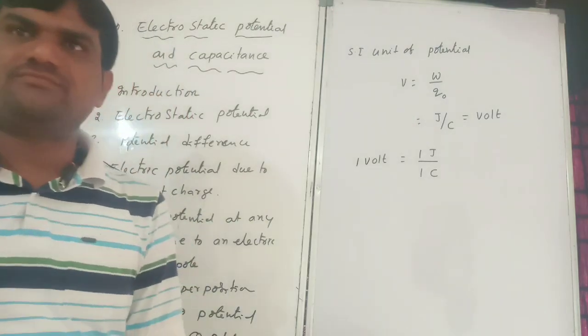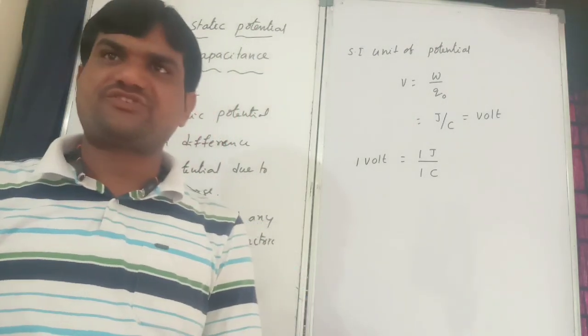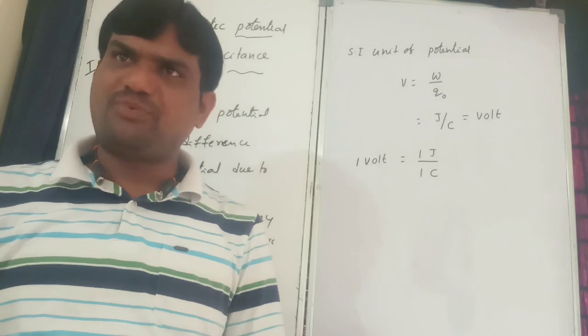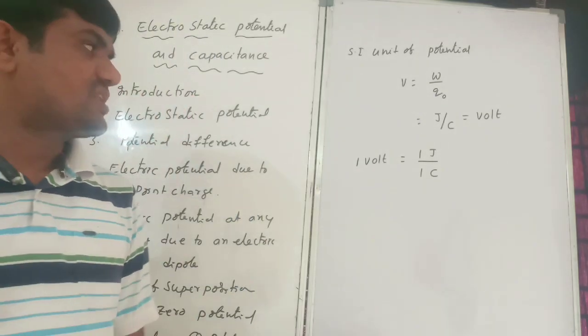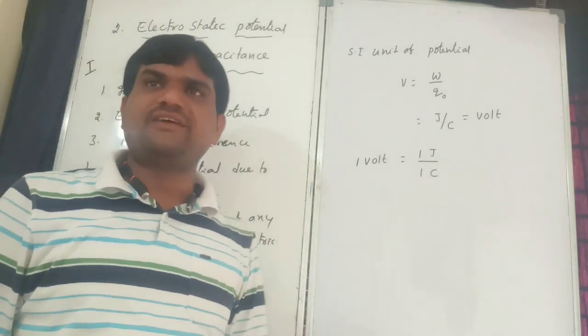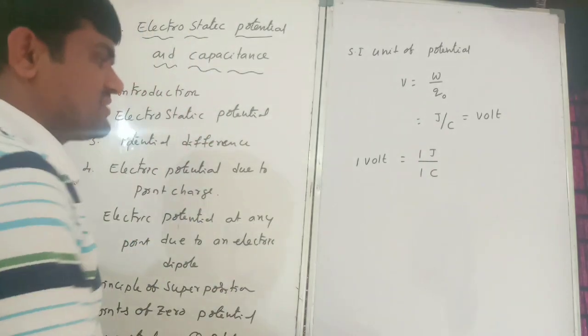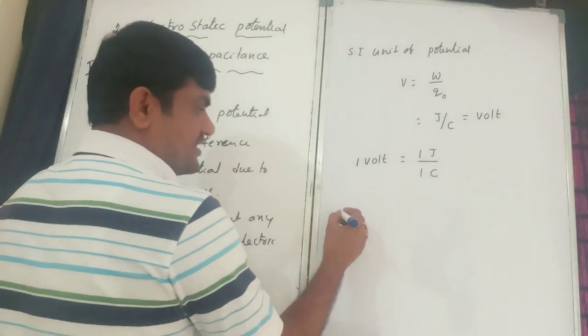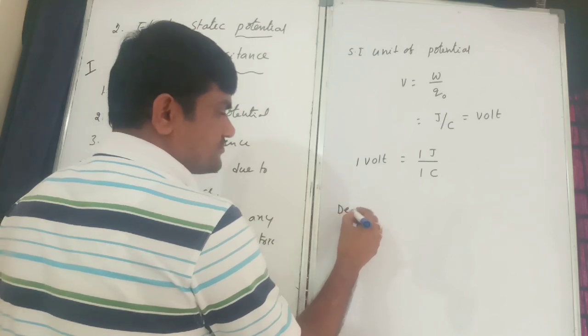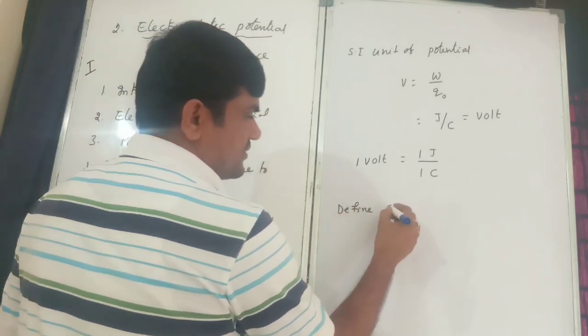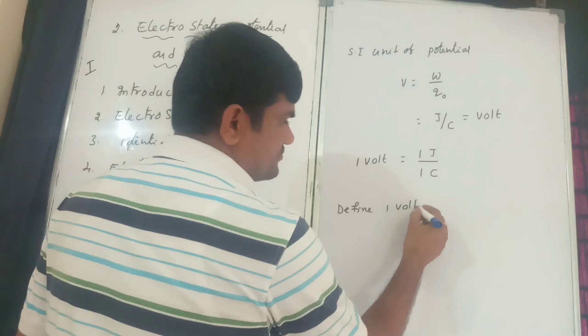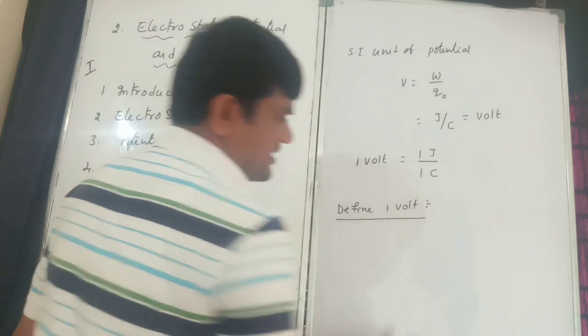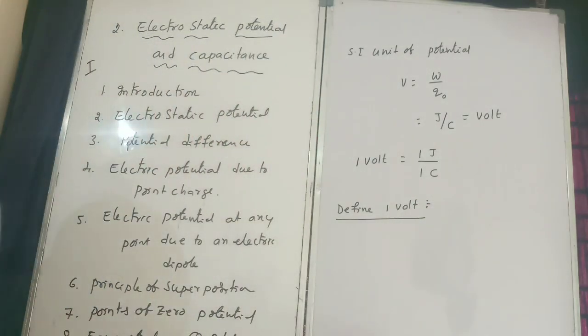Remember, potential and potential difference we can measure with the help of a voltmeter. 1 volt is equal to 1 joule by 1 coulomb. Sir, what is the definition of volt? Define 1 volt.